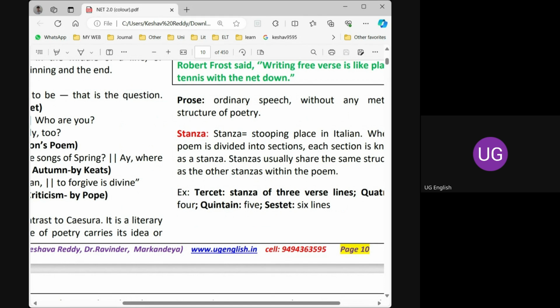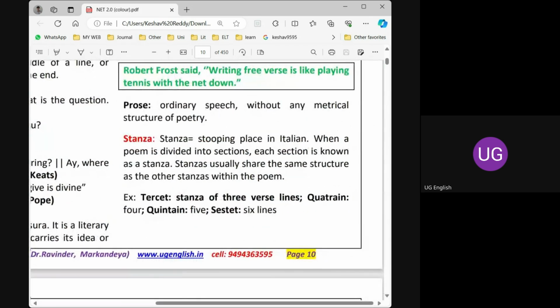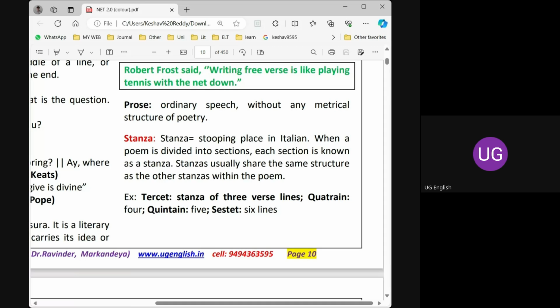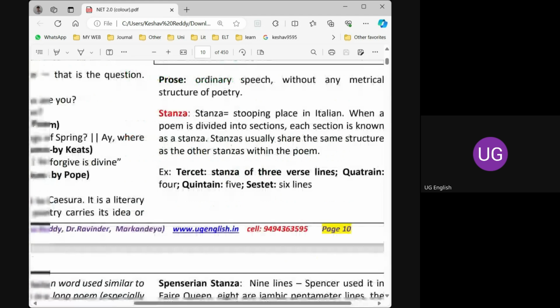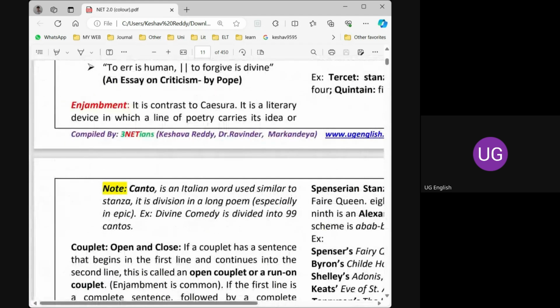If we divide the poem into three lines each, that becomes a tercet. If into four lines each, that becomes a quatrain, then quintain, sestet. Just remember the words. And there is another word called canto, a similar word, a synonym, but of Italian origin.